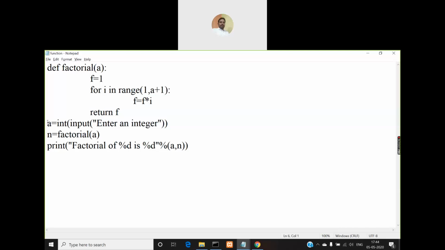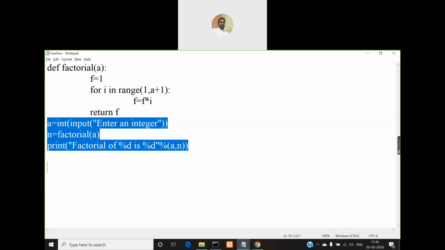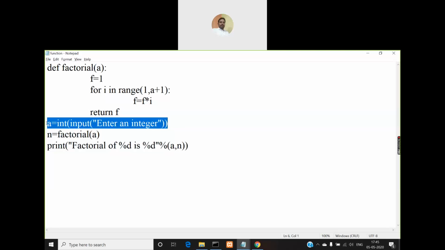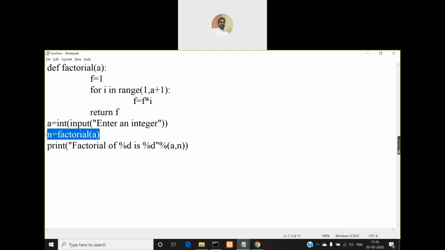First, the statements outside the function will be executed, and in these statements we must make a call to the factorial function that we defined at the top. First I'm prompting the user using the input function to enter an integer, converting it into integer format and storing it in a. Then I am making a call to the factorial function by passing that value of a as a parameter.